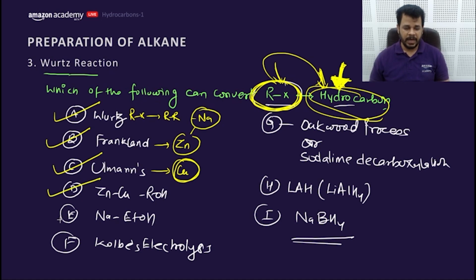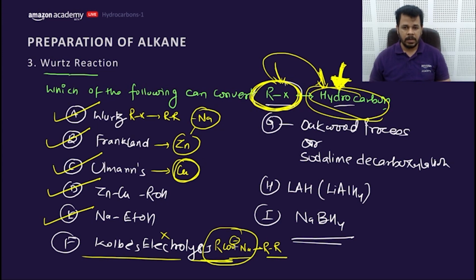Now this metal with ROH also converts RX into RH. Kolbe electrolysis is not the answer, because there a carboxylic salt is converted into R-R, not RX. Similarly for Oakwood or soda lime decarboxylation, a carboxylate salt is converted into what?